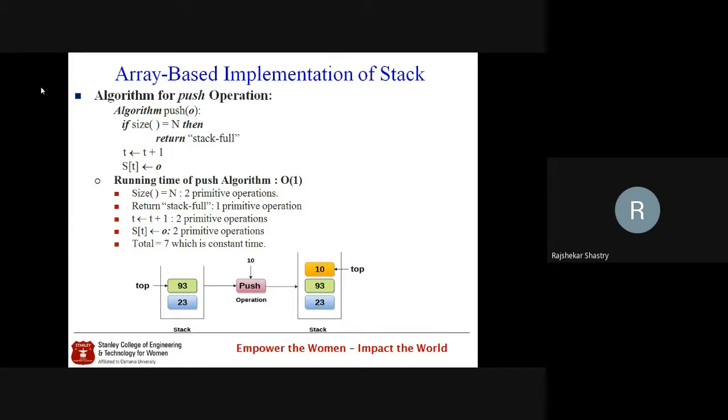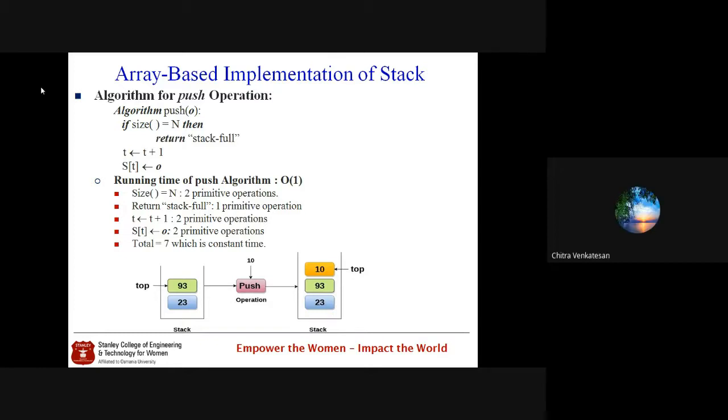Then within this, if it is true, then the return of stack full is executed, right? Okay, so in this case, tell me how many primitive operations are there? Only one primitive, because we always assume the return statement is equal to one primitive operation. This is the case which occurs when the size is equal to n. Otherwise, what will happen? We go to t is equal to t plus 1. How many primitive operations do we have here?